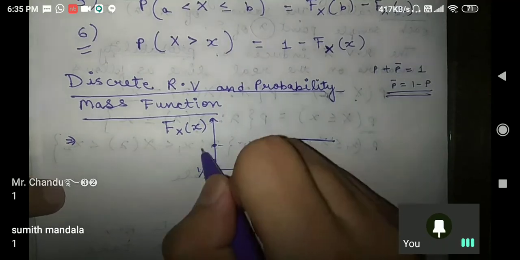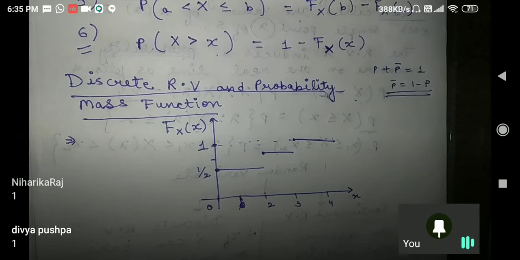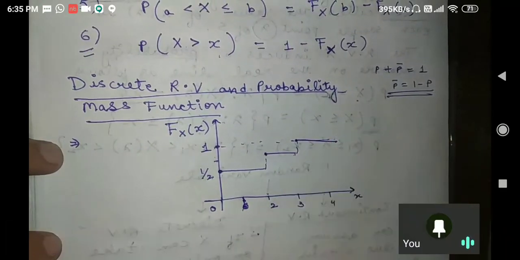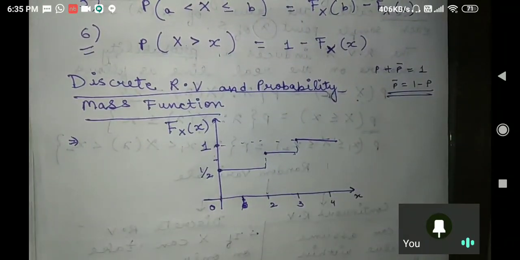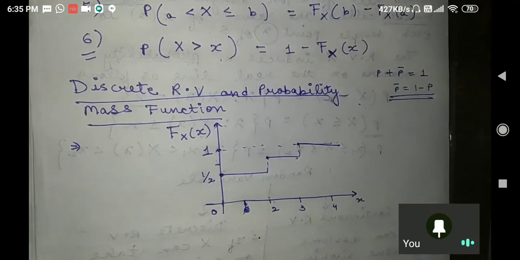Correct. Absolutely correct. Sir, right now you have told us that the CDF can take one as its maximum value. So sir, why are you drawing this staircase function? Is there some logic behind it? No, I just want to say that this is an example of your discrete random variable, and you can see that at a countable number of points you can count it, no? And I will take the example of continuous also, don't worry. When I draw the continuous part also, you can just count it over here, isn't it?